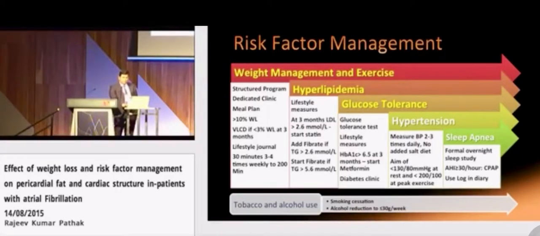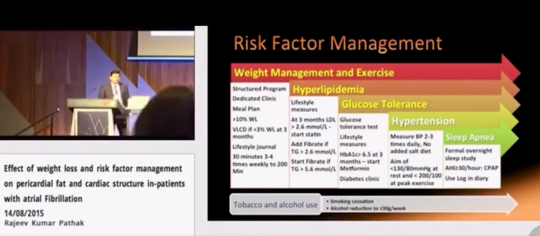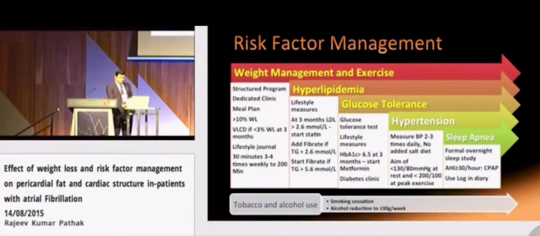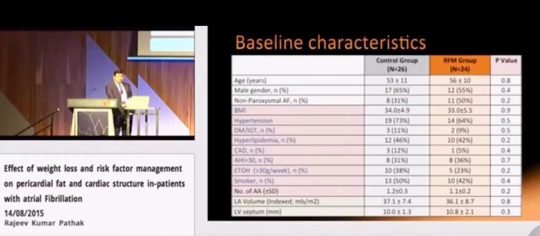Dyslipidemia and glucose intolerance were tested at baseline, and if found to be deranged were managed with lifestyle modification. However, at 3 months, if still deranged, pharmacotherapy was prescribed. Everyone maintained a blood pressure diary. Lifestyle modification with salt restriction and pharmacotherapy was utilized to keep the blood pressure less than 130/80, at least 80% of the time. Everyone underwent a formal sleep study, and if the AHI score was more than 30, CPAP was used. Smoking cessation and alcohol reduction to less than 30 grams per week was the target.